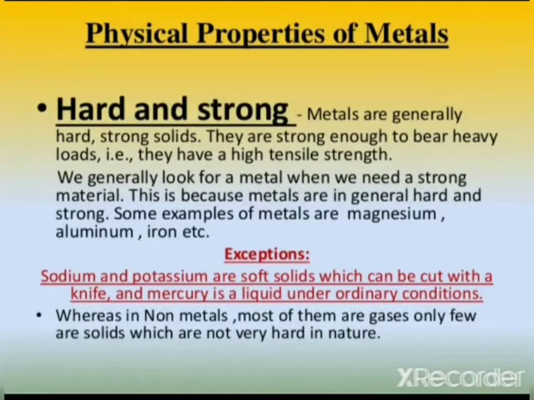Now let's start the discussion about the physical properties of metal. First is hard and strong. Metals are generally hard, strong, solid. They are strong enough to bear heavy load such that they have a high tensile strength. We generally look for a metal when we need a strong material. This is because metals are in general hard and strong. Some examples of metal are magnesium, aluminium, iron, etc.